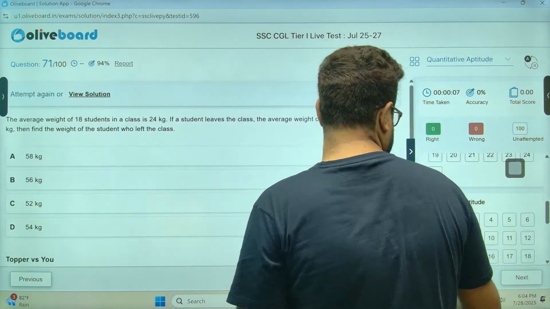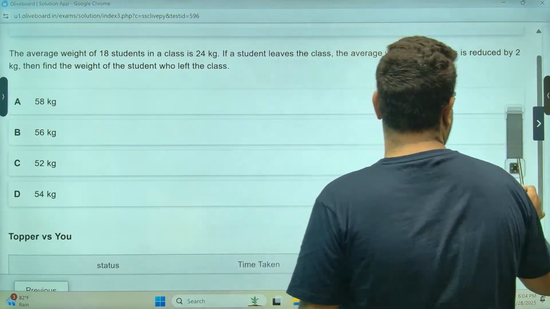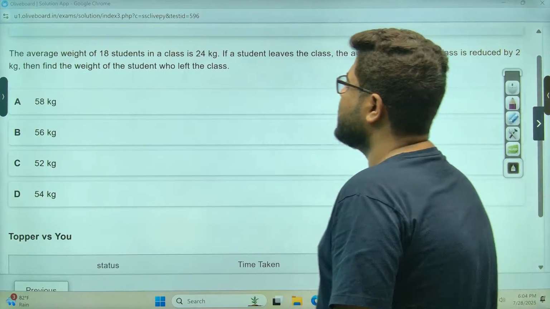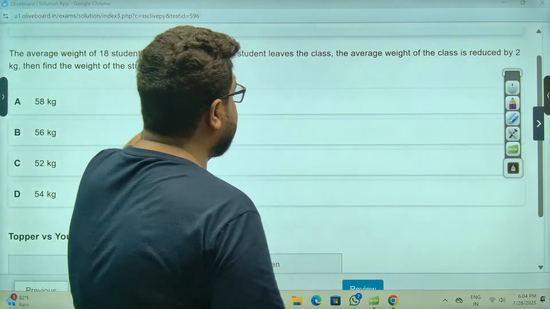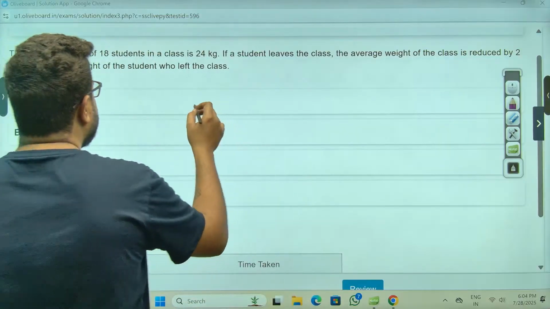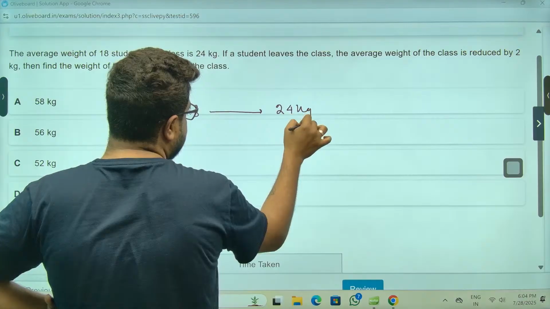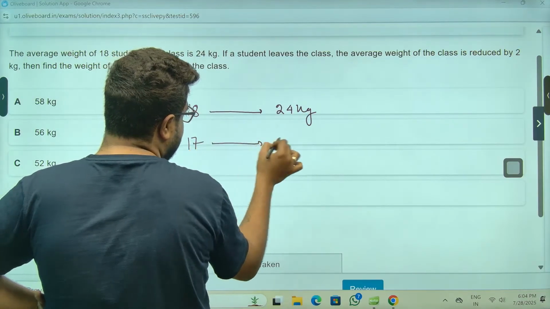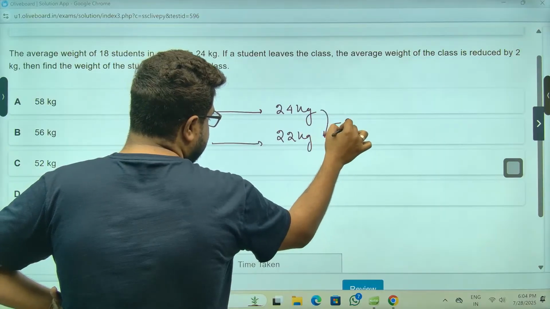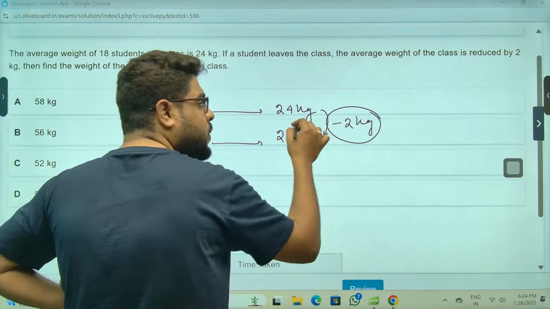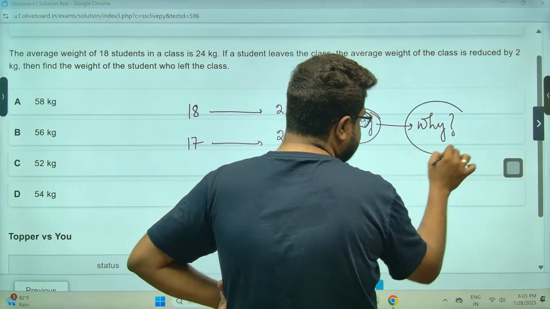Chalo, next one. Next one, sir. Average weight of 18 students is 24. A student leaves, the average weight of the class is reduced by this, sir. 18 students, average 24 kg. So now 17 students, the average weight is reduced, meaning 22 kg. Reduced by 2 kg. I told you, 3 questions always. Why? गिर गया, sir?